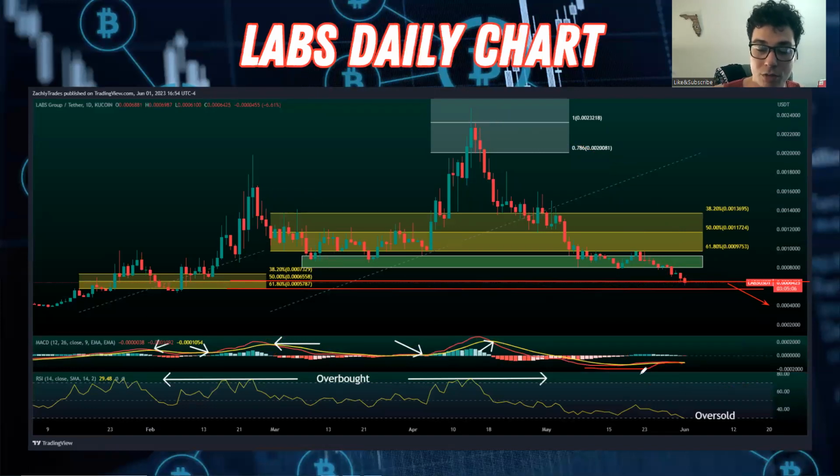Right now, it's really just ranging and not giving any clear indication of a trend. Usually once it does this, you start to see a pretty significant move once it does make a decision. Over here, it was very range bound for a long period of time. We were consolidating a lot. Then we got the clear signal and we saw a very strong push to the upside. So hopefully you enjoyed this video on Labs Group and ONSTON.